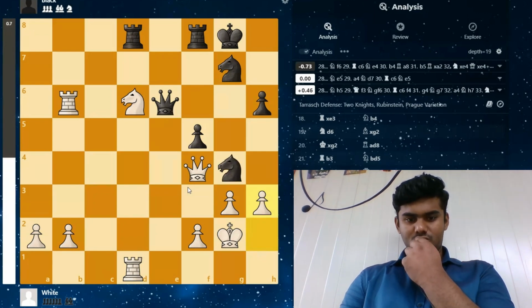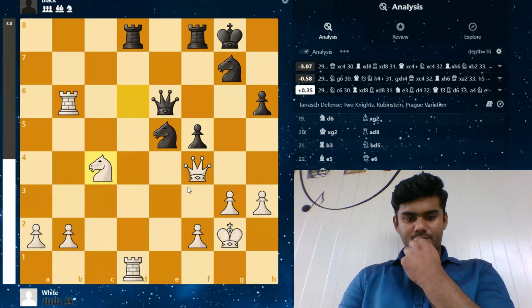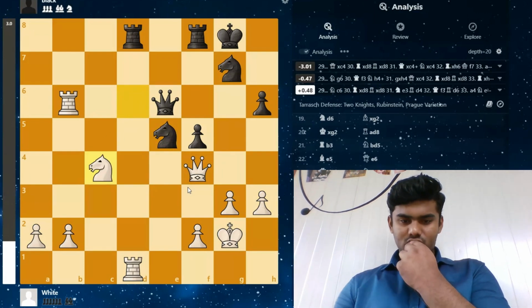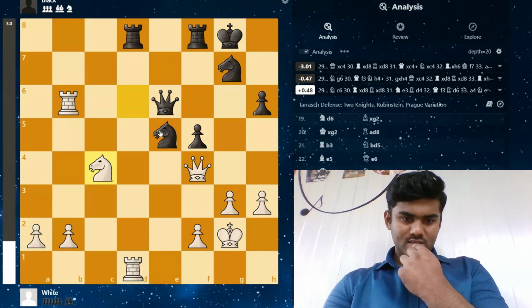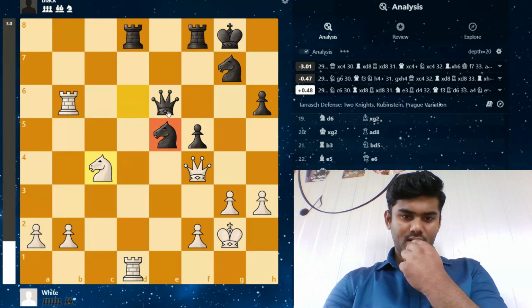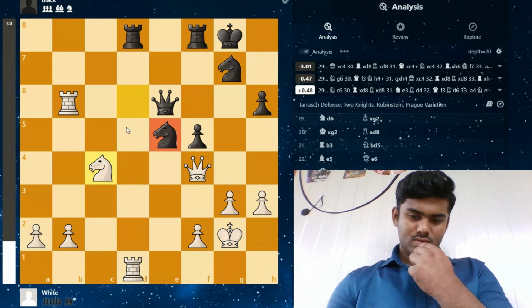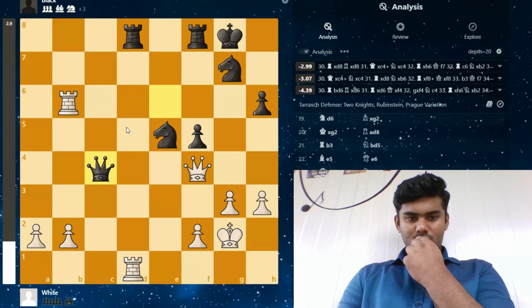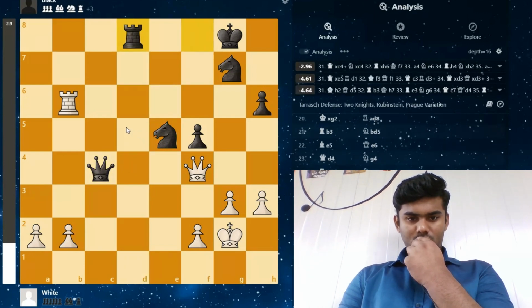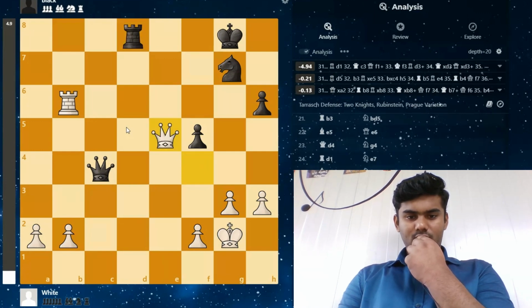But Gukesh goes to knight e5 and knight c5, which attacks the knight, also the queen. But here Maghsoodloo forgot that this knight is attacked twice by the knight and the queen, and therefore Gukesh takes the knight first, and rook takes d8, rook takes d8, and Maghsoodloo takes e5.